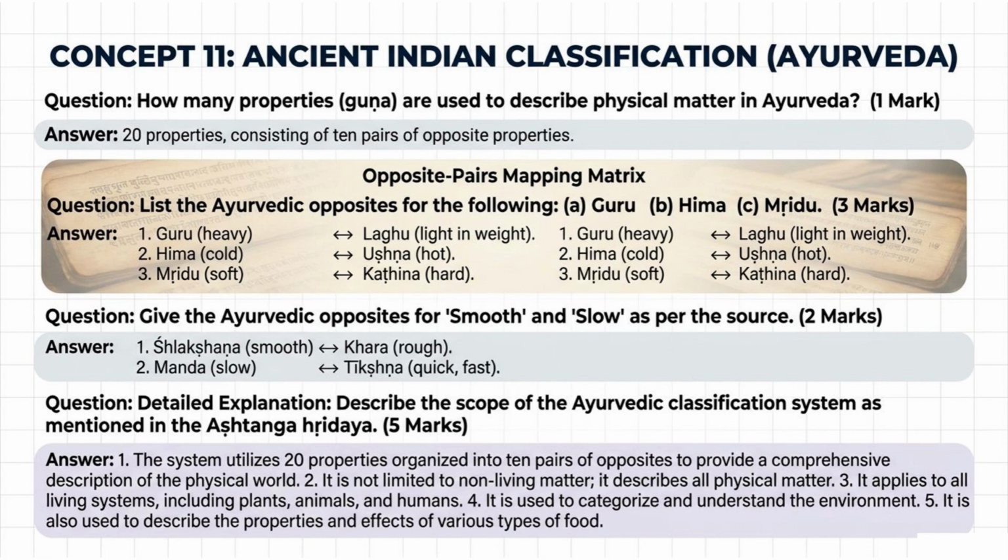Detailed explanation. Describe the scope of the Ayurvedic classification system as mentioned in the Ashtanga Hridaya. 5 marks. This system utilizes 20 properties organized into 10 pairs of opposites to provide a comprehensive description of the physical world. It is not limited to non-living matter. It describes all physical matter. It applies to all living systems, including plants, animals, and humans. It is used to categorize and understand the environment. It is also used to describe the properties and effects of various types of food.